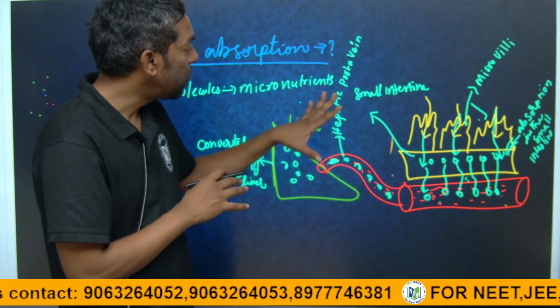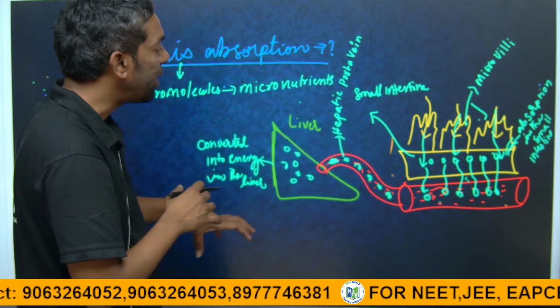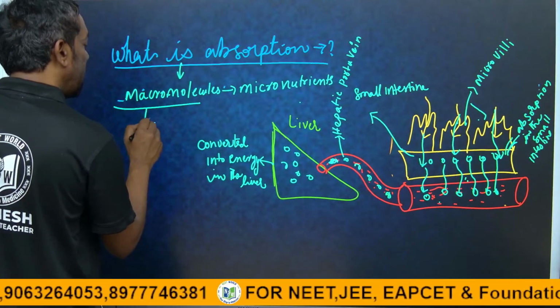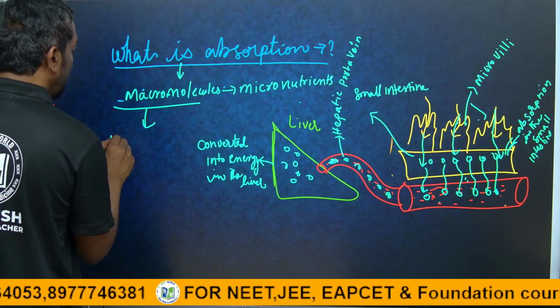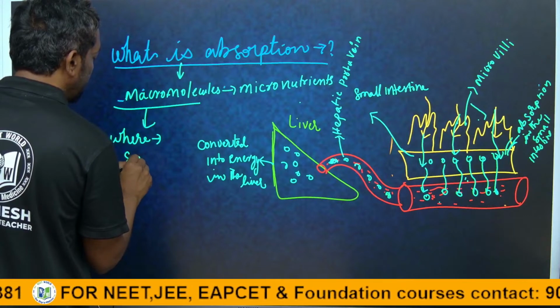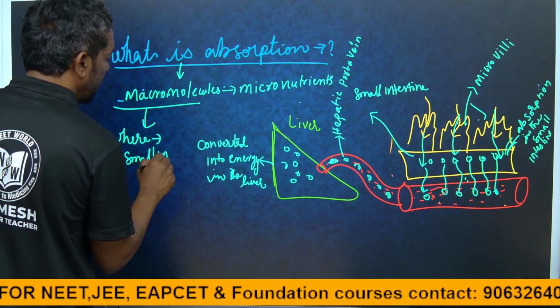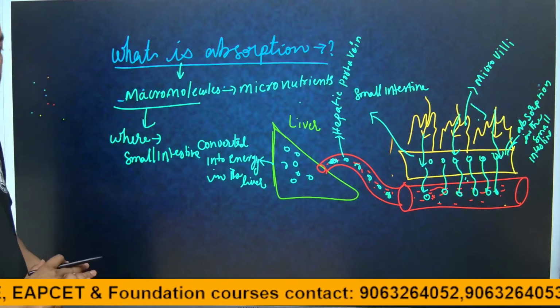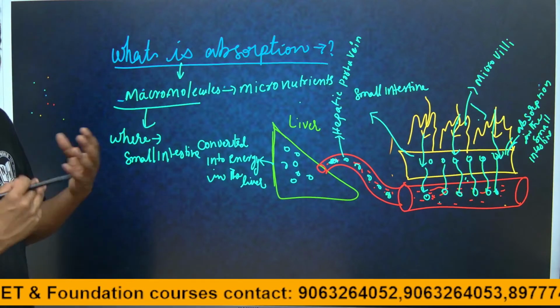After absorption, the nutrients enter the blood in the small intestine itself. The part is the small intestine. I hope you understand this. Okay, we will go through the slides.